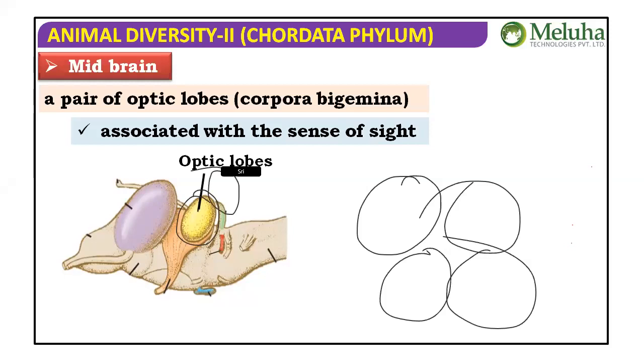This is a side photograph. You can see the optic lobes on the other side. The two optic lobes present here are called corpora bigemina. In the case of human beings, the same optic lobes are called corpora quadrigemina.